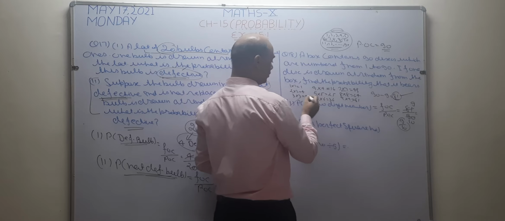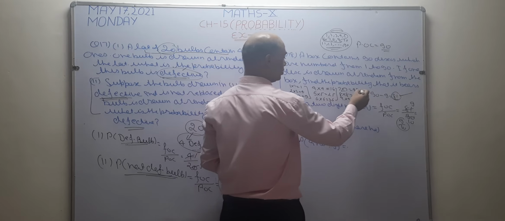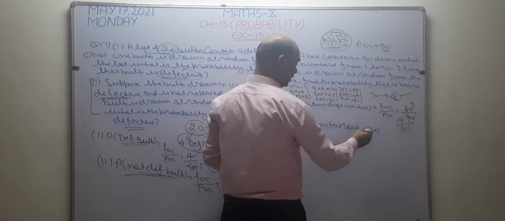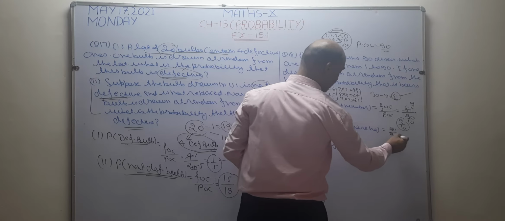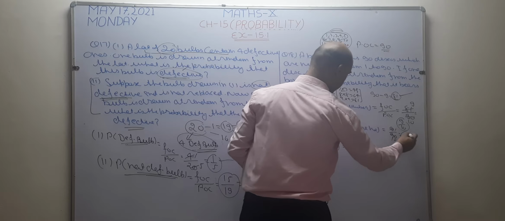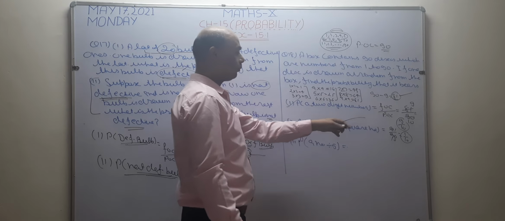So how many perfect squares are there? 3 plus 3 is 6, 6 plus 3 is 9. So the answer becomes 9 by 90. 9 ones are 9, 9 tens are 90. So the answer becomes 1 by 10. Okay? This is the answer for the perfect square.